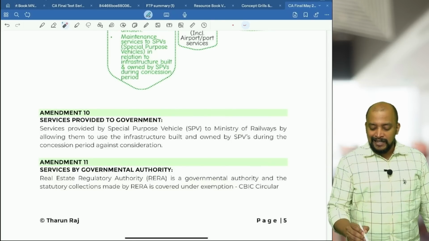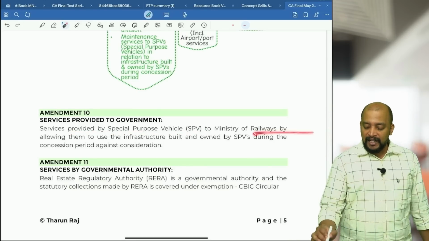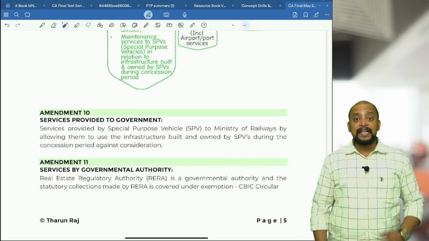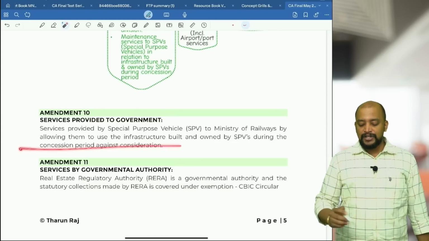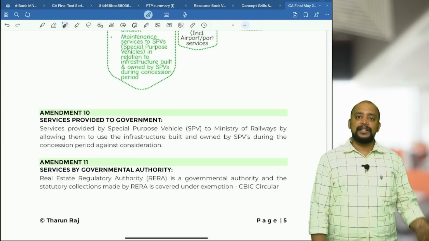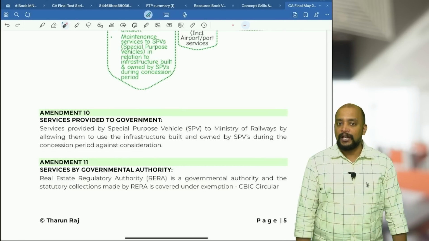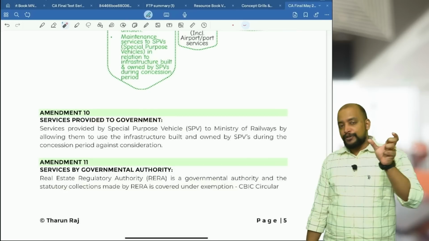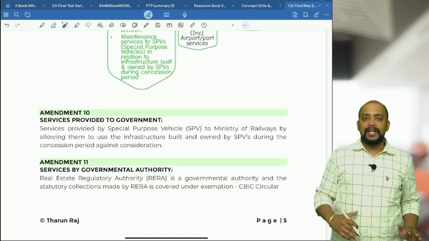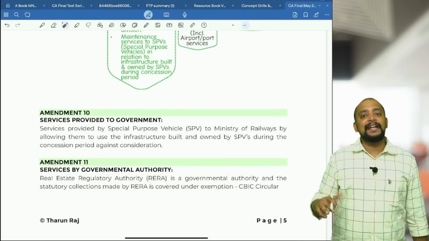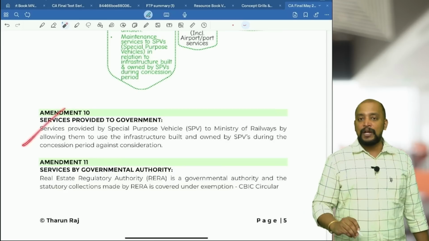You can see here, services provided by special purpose vehicles to Ministry of Railways by allowing them to use the infrastructure built and owned by SPVs during the concession period against consideration. So what is this concession period? So it operates on a BOT model, build, operate, transfer, for a particular period of time. So that particular period of time only they will be using it, and thereafter it is completely owned by Indian Railways. So for that period some money will be received by special purpose vehicles, that will be exempted.